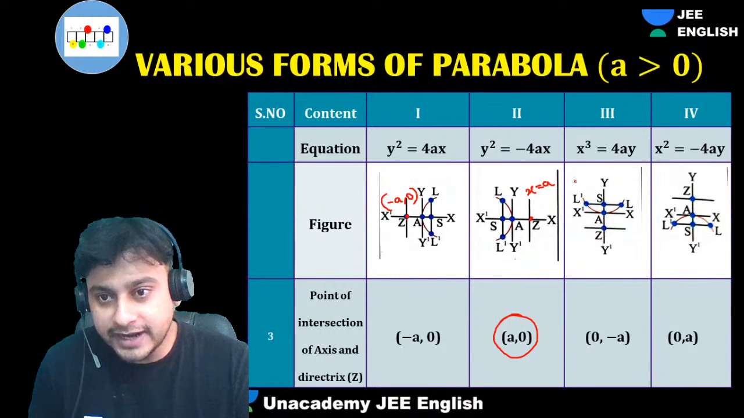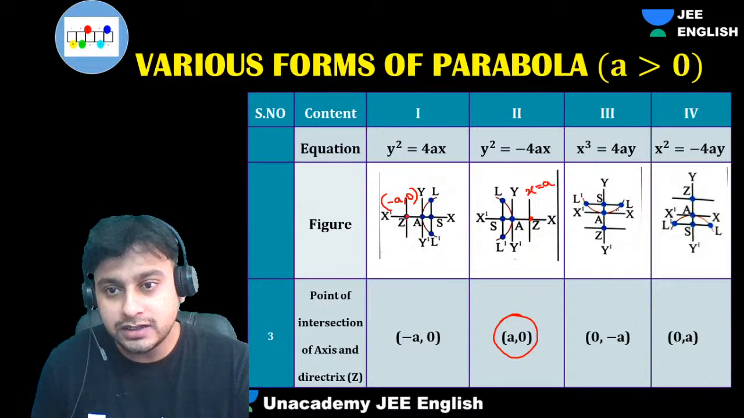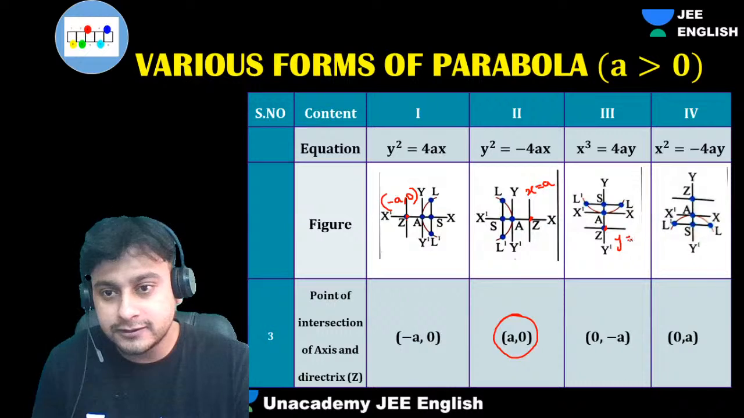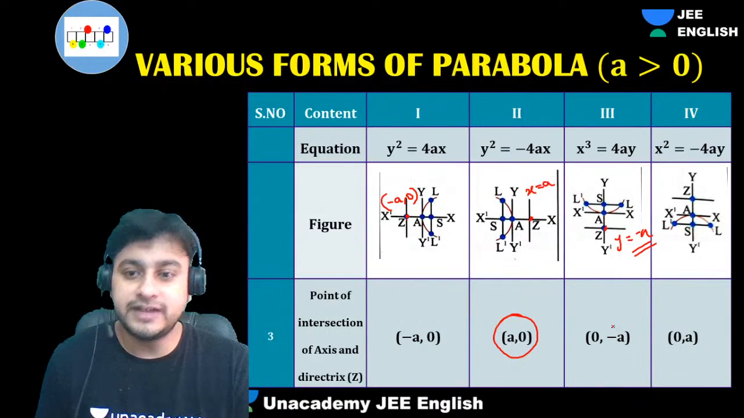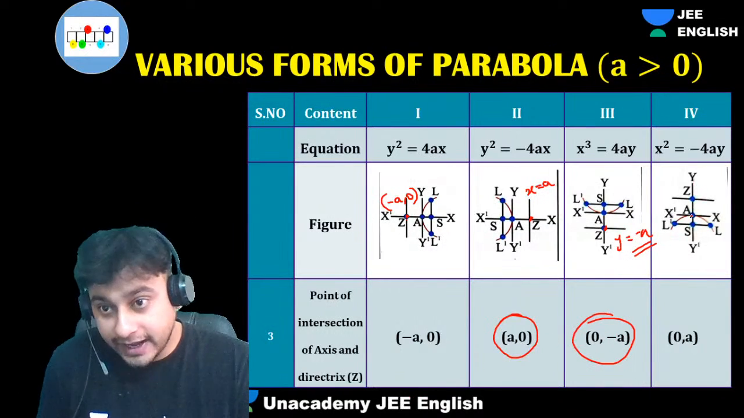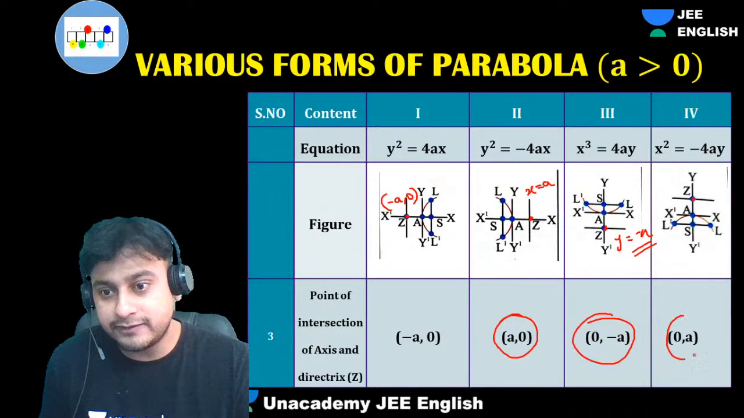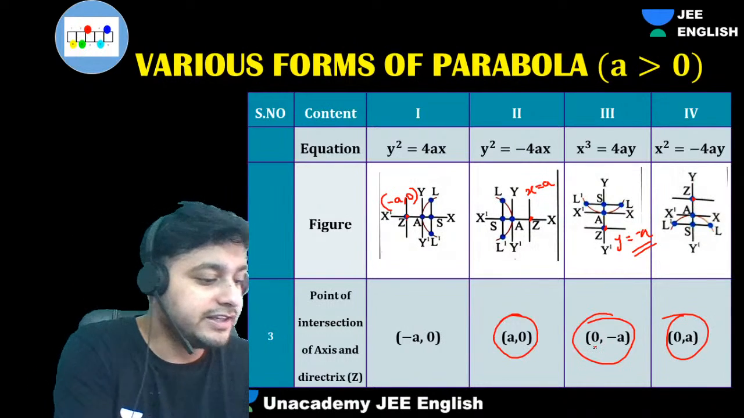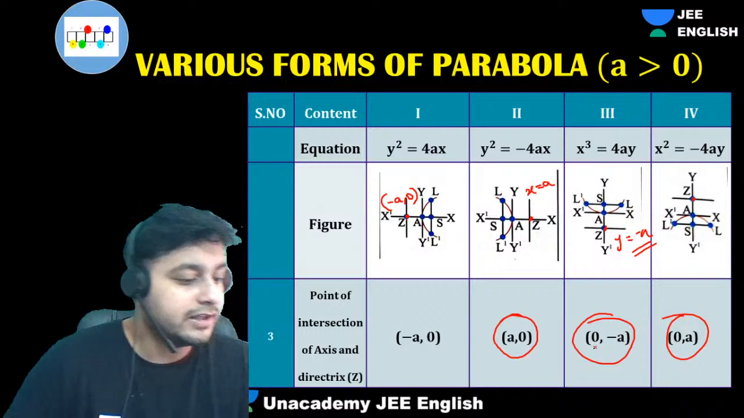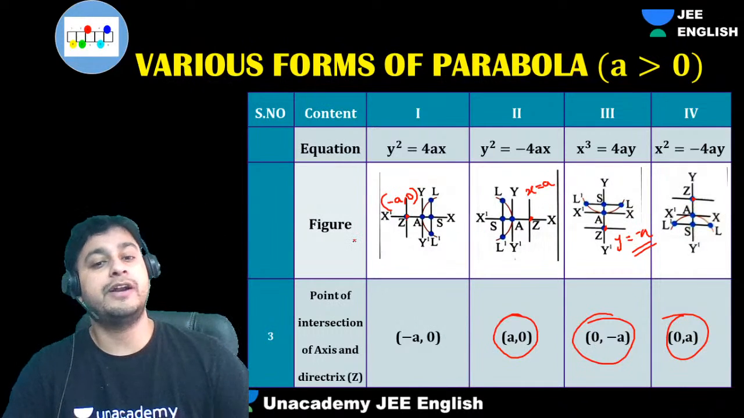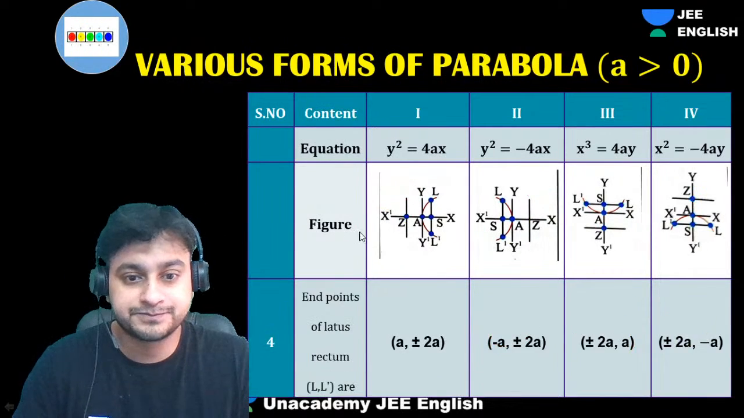Right? For this kind of parabola, upward facing parabola, this will be your directrix, y is equals to minus a. This will be the directrix equation, and this point will be 0 comma minus a. And for this one, this will be the directrix. The point will be 0 comma a. Such an easy method, we can actually derive the vertex, point of intersection, and directrix, everything.